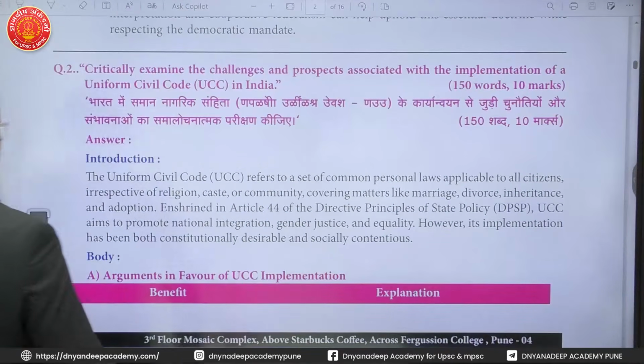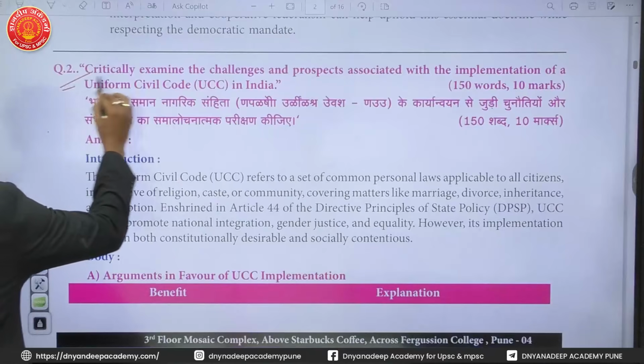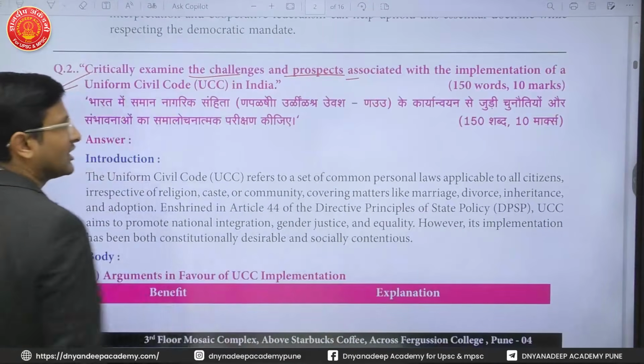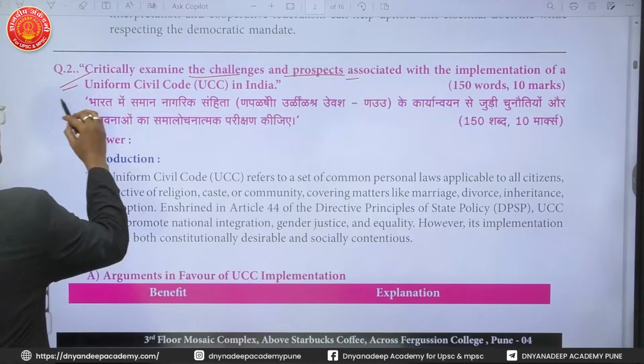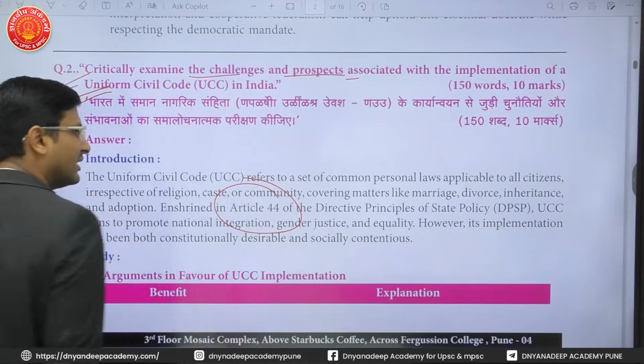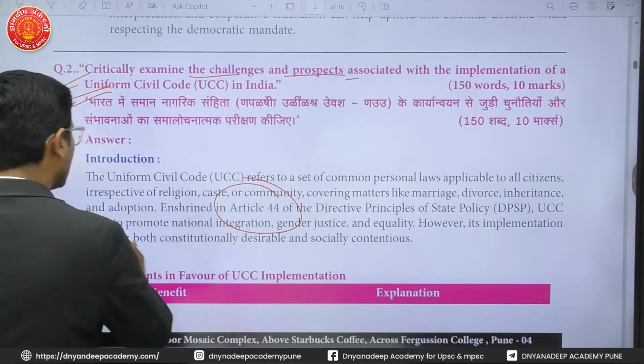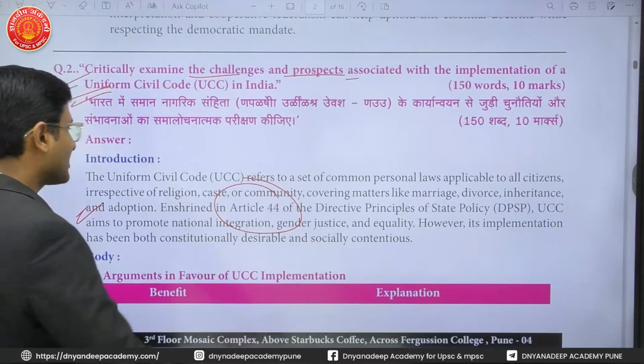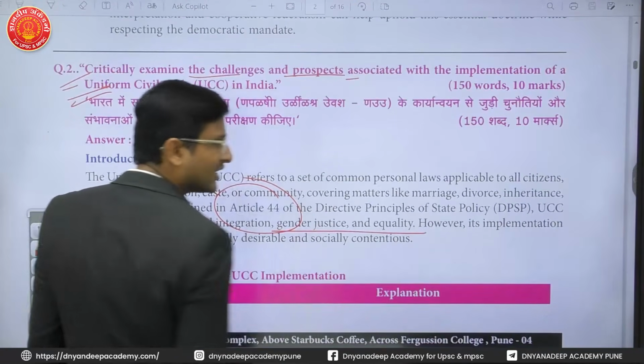Second question. What is the second question saying? It is saying: critically examine the challenges and the prospects associated with the implementation of the Uniform Civil Code. The Uniform Civil Code is mentioned in Article 44 of the Indian Constitution. It is about promoting national integration, gender justice and equality.